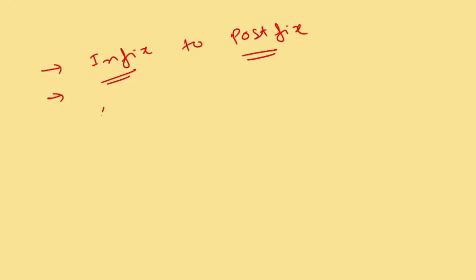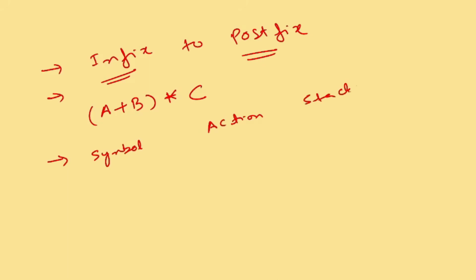One example is A plus B, and I'm going to convert it very easily. The first step is to initialize the stack, whether it's empty or not. Then we have to put something in it, so we go one by one. We have the symbol, then the action to perform, what the stack will contain, and where the postfix will be.